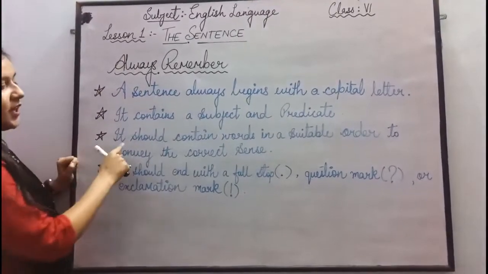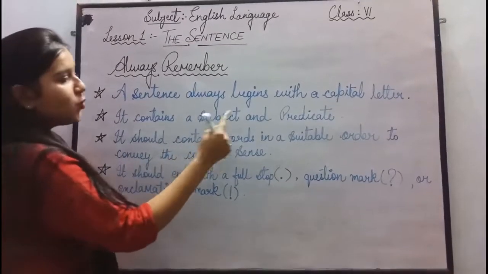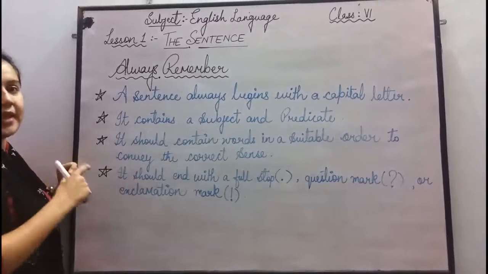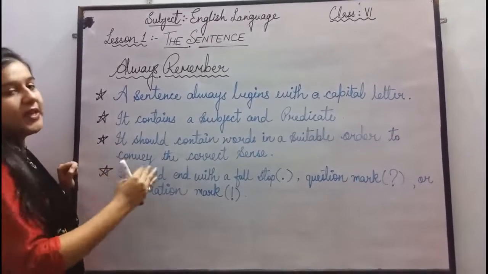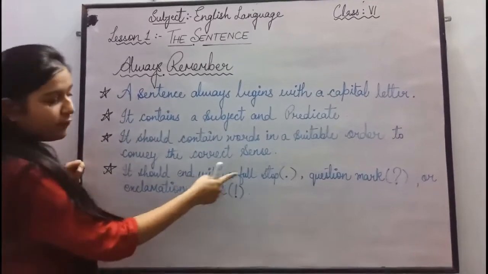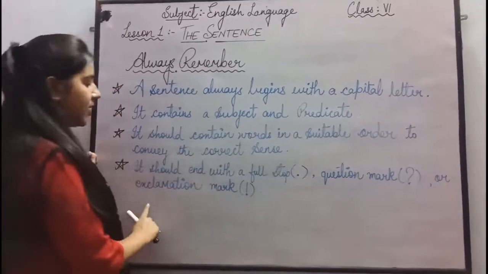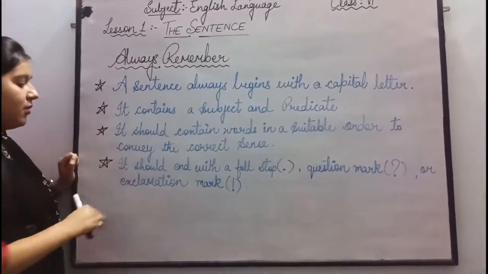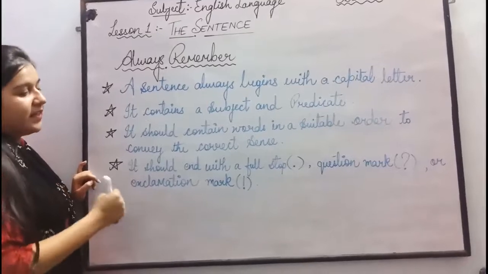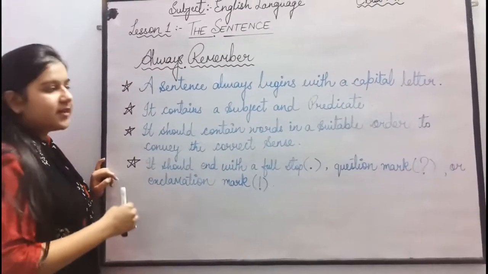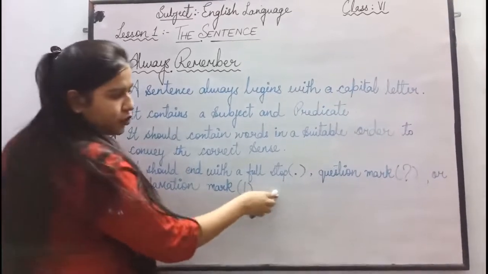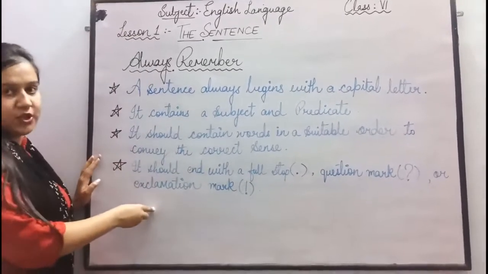Third point, it should contain words in a suitable order to convey the correct sense. For a sentence to make a complete sense, it should be written in a correct order. Fourth, it should end with a full stop, question mark or an exclamation mark. We have discussed based on the meaning of the sentence whether the sentence is imperative, assertive, exclamatory or interrogative. It should always end with a full stop, question mark or an exclamation mark.